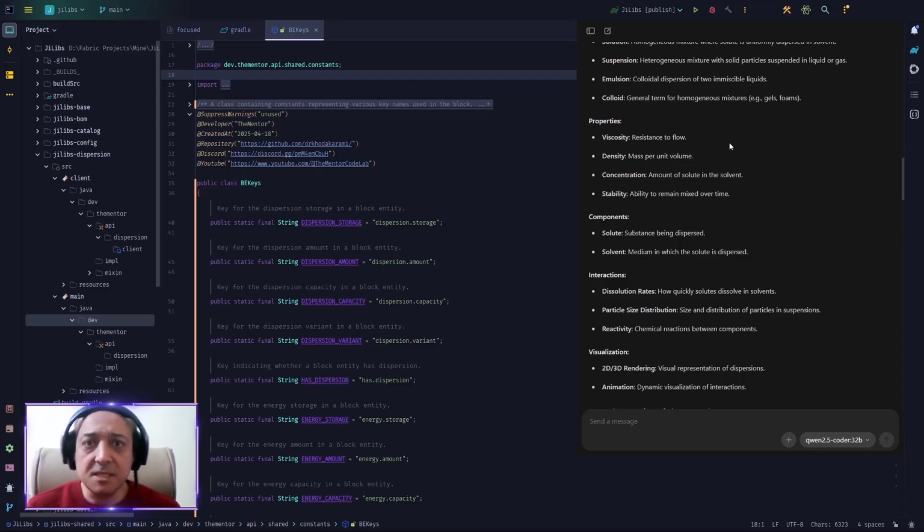Viscosity may change the speed of transfer from one pipe to another pipe. Yes. Then density, mass per unit volume, that is for solutions, suspensions, emulsions. Yes, I can see how it can be used. Or concentration. Then stability, ability to remain the mixture over time. Okay, this is an interesting concept.